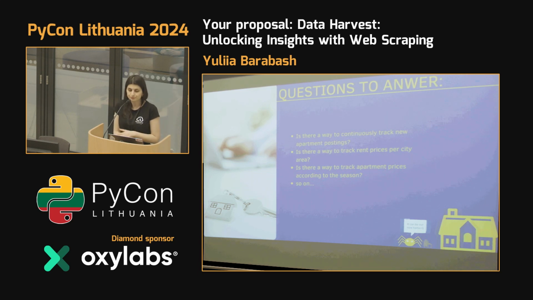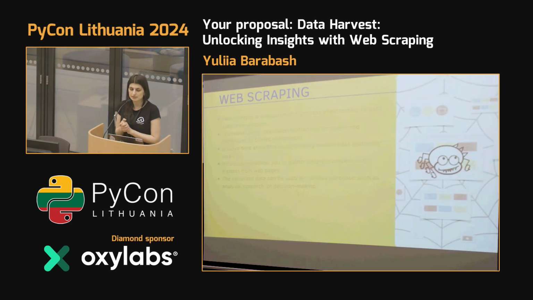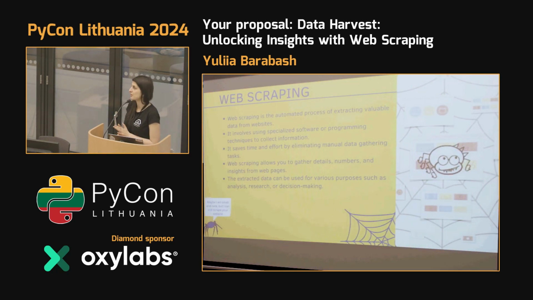And for this, we have a special tool. It's called web scraping, because web scraping is a powerful tool. You can create automation for extracting data from the web, also to collect data from the web.